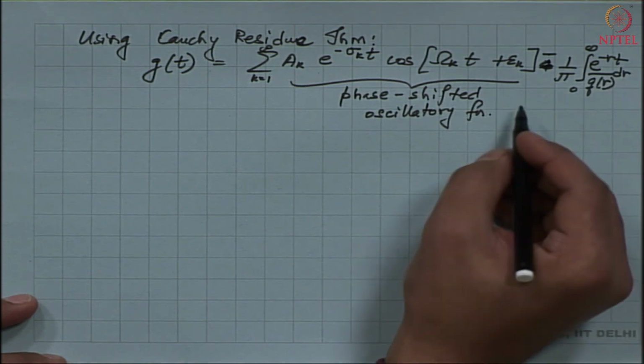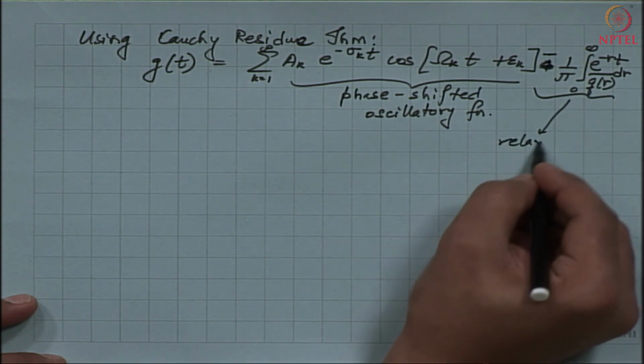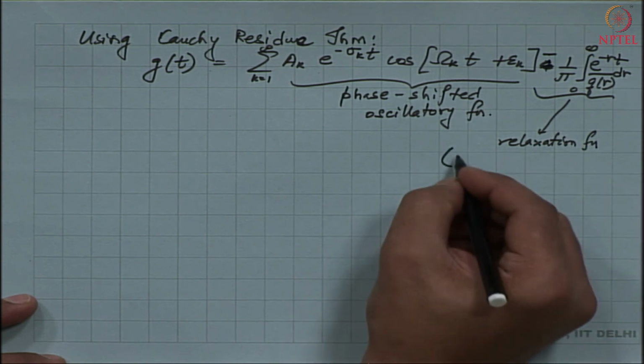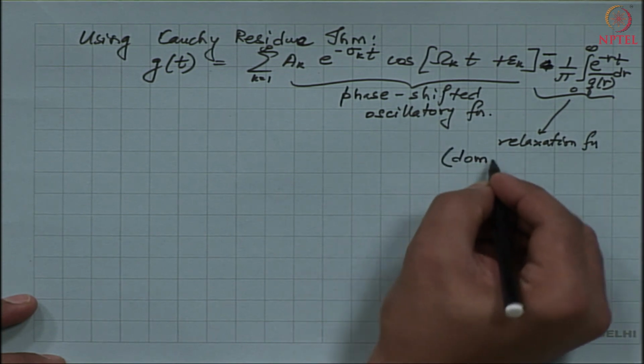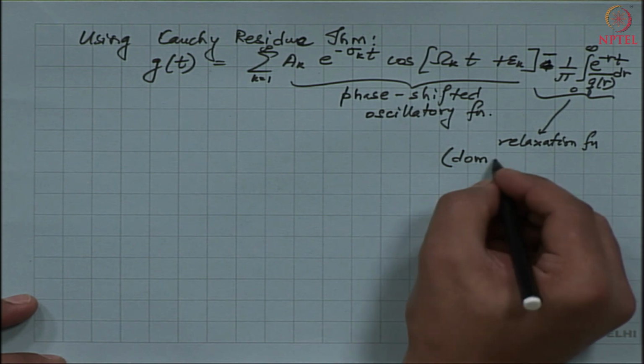So, I call these my relaxation function, and they become dominant when the solution is far away from the initial condition.